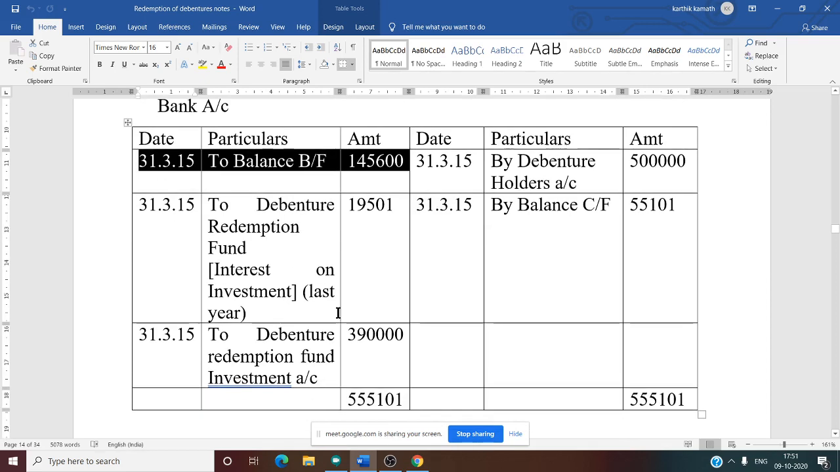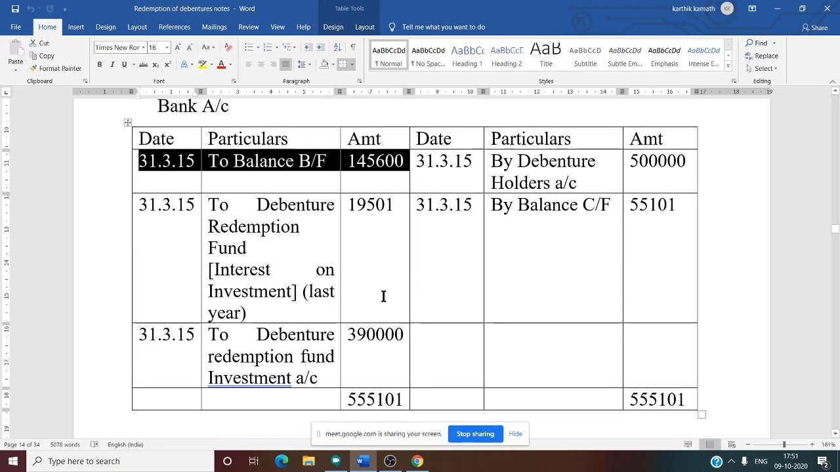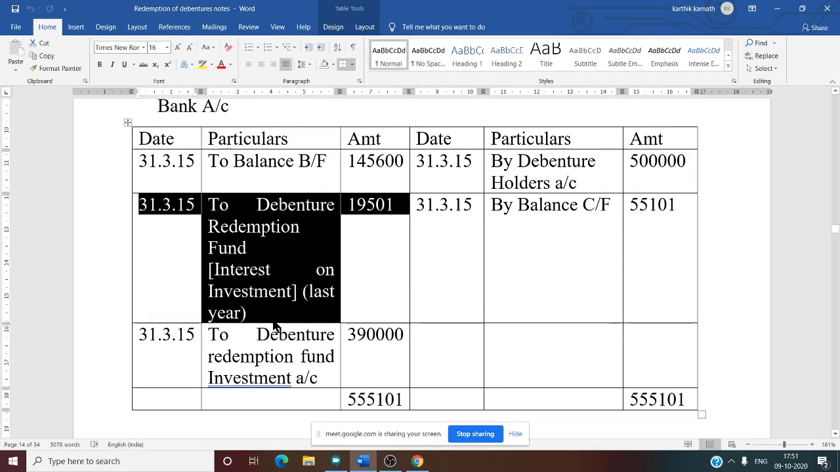In the debit side of the bank account, all the cash comes in. In the credit side, all the cash goes out from the bank account. So now we need to see what all comes in. First thing is we need to write last year interest. Last year interest only we need to write. So that is to debenture redemption fund account, interest on investment for the last year.